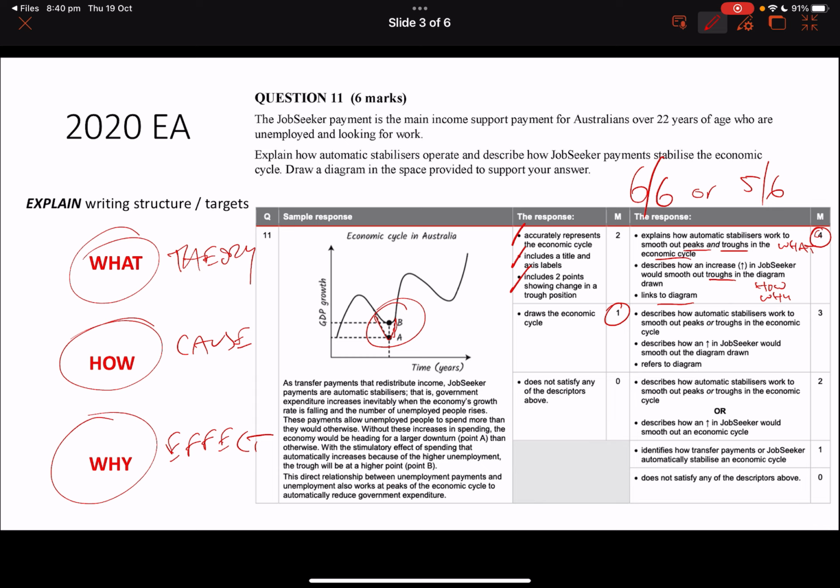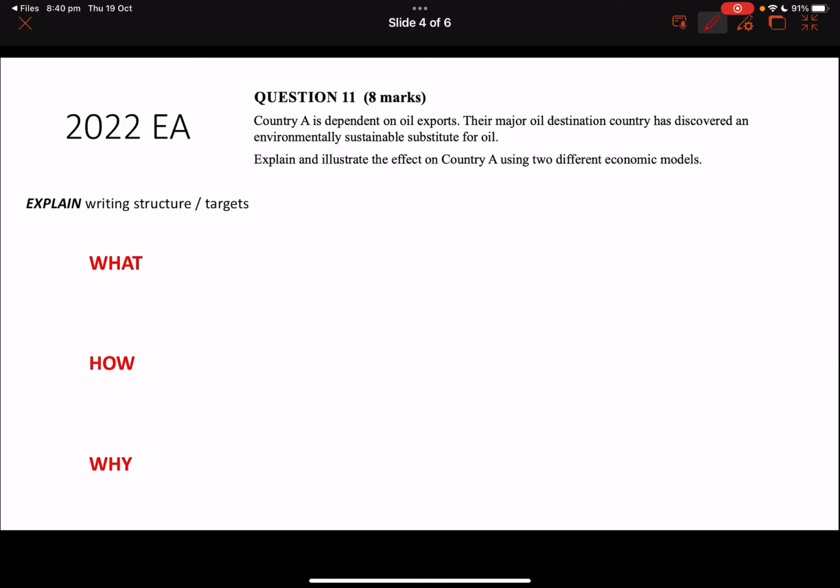Okay, so theory, cause, and effect. What, how, why? Let's test it on the 2022 paper. The 2022 question: country A is dependent on oil exports. Major oil destination country has discovered an environmentally sustainable substitute for oil. Explain and illustrate the effect on country A using 2 economic models. I'm only going to do 1 today because I've done a whole video breaking this question down. You'll see it under my 2022 EA video playlist. So once again, we're just going to call this theory, cause, link to the diagram, and effect. So let's just do 1.